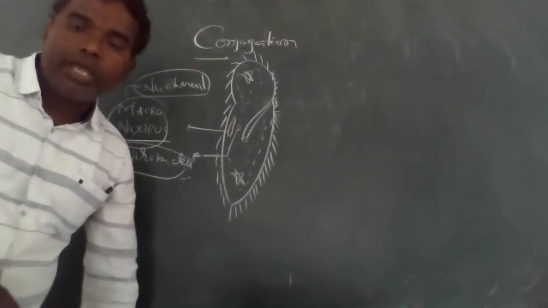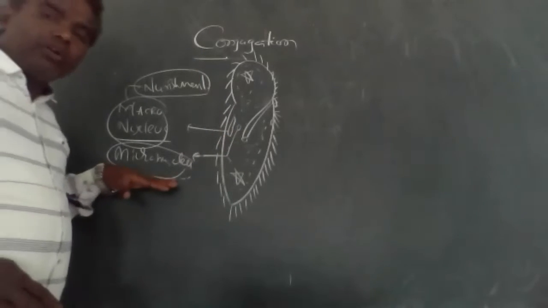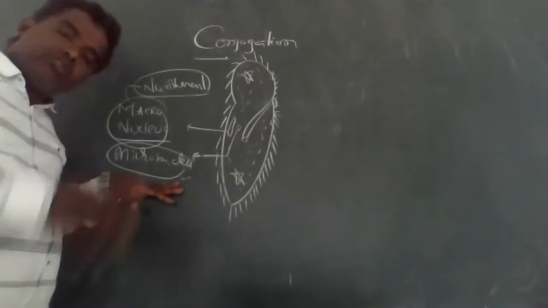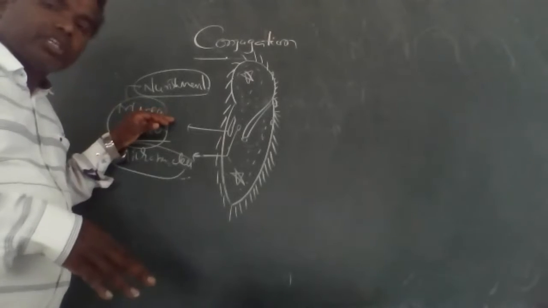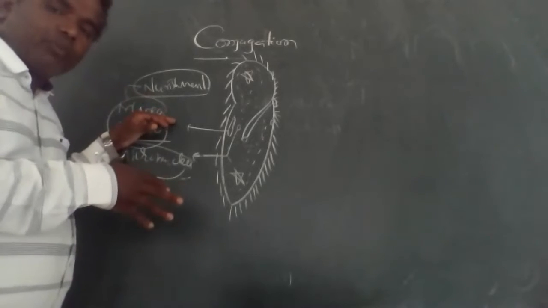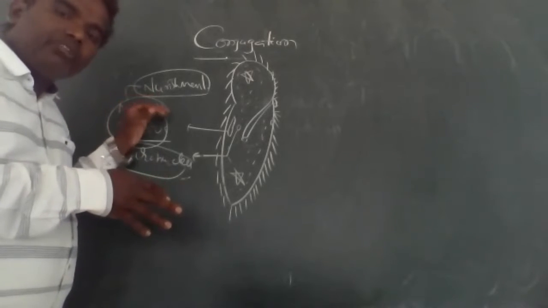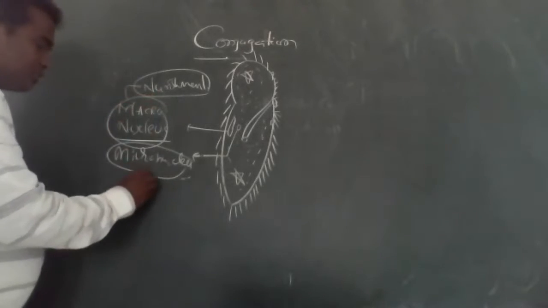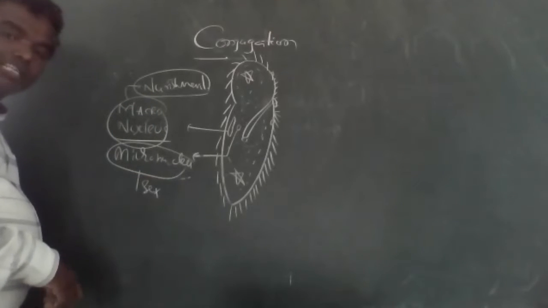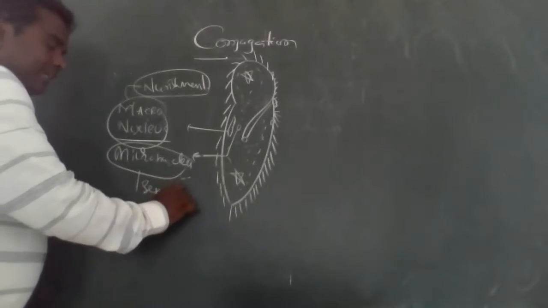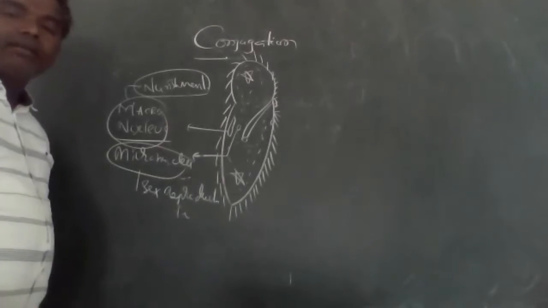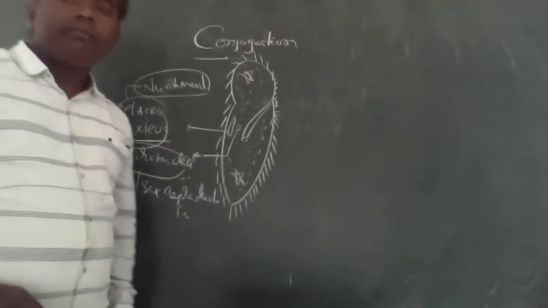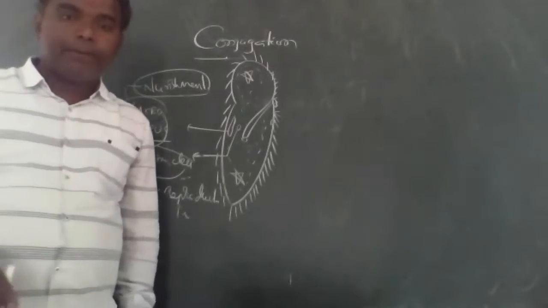The macronucleus, during the development process, gives the nourishment. So that is very important.